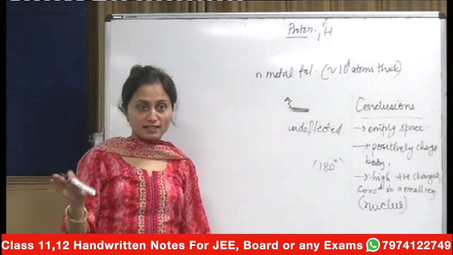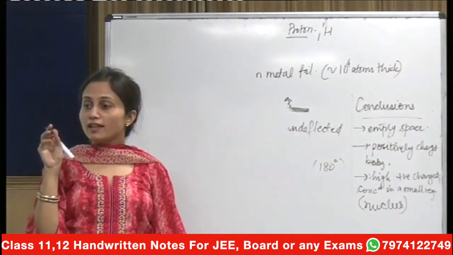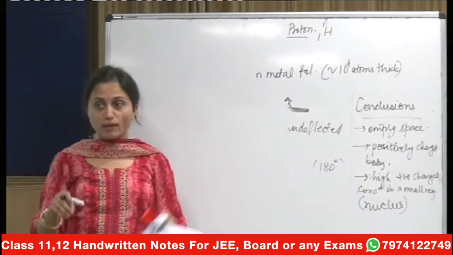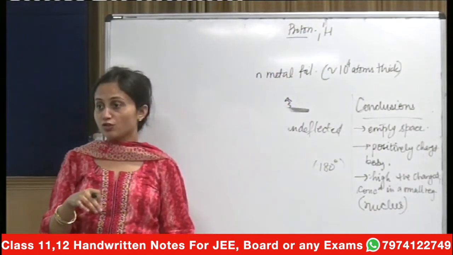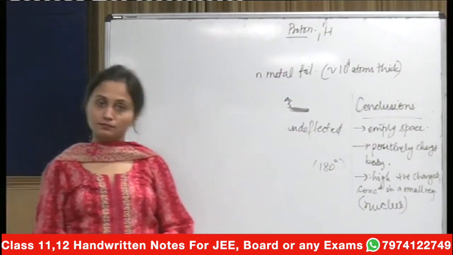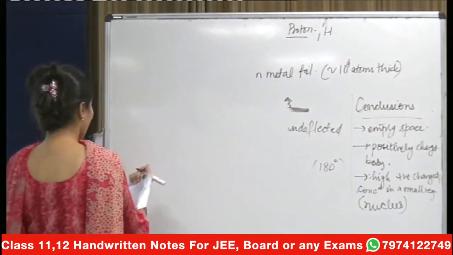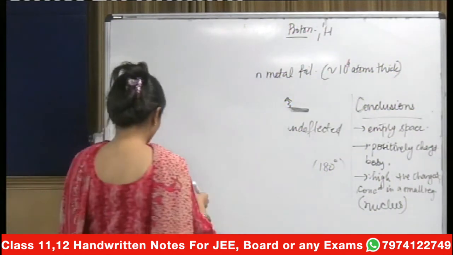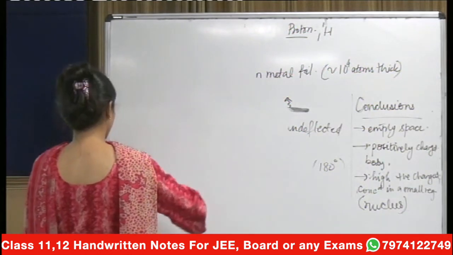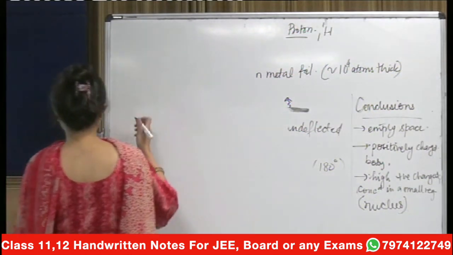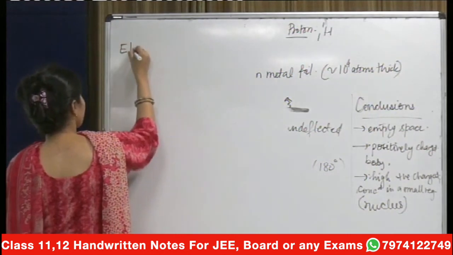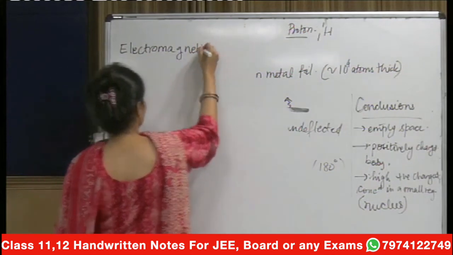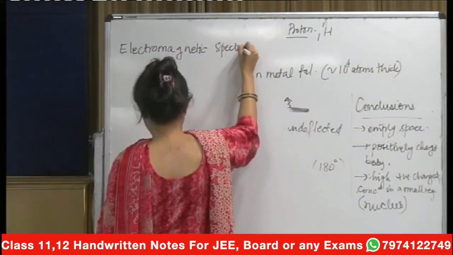There is another branch of science that we will talk about in a small fashion here, that is spectroscopy, the branch of science that deals with the study of interaction of electromagnetic radiation with matter. Okay, now what was the last model that we did? That was Rutherford's model, and after Rutherford's model we talked about the spectroscopy that I just gave you. Now let's talk about the electromagnetic spectrum. This is an important thing that needs to be done.